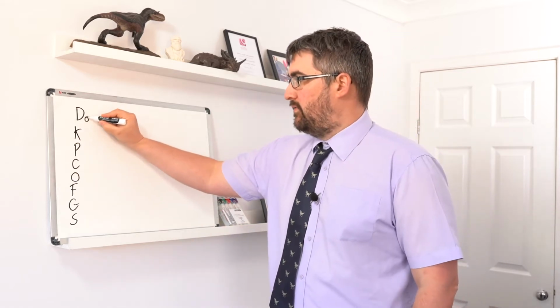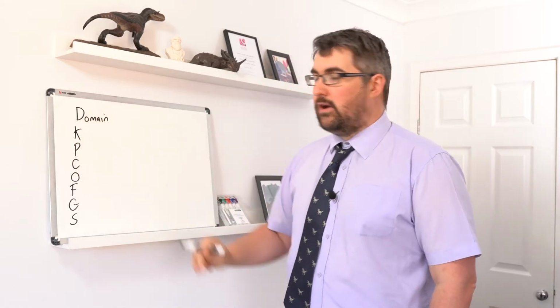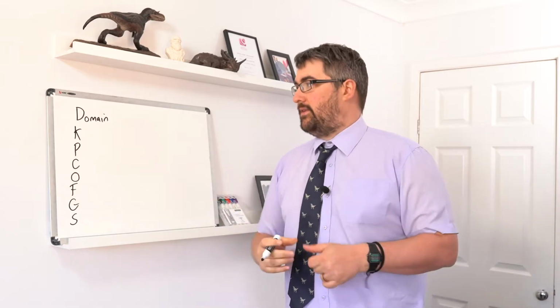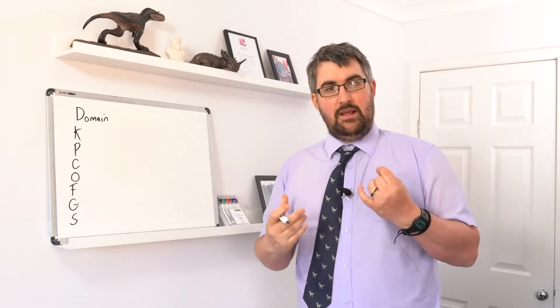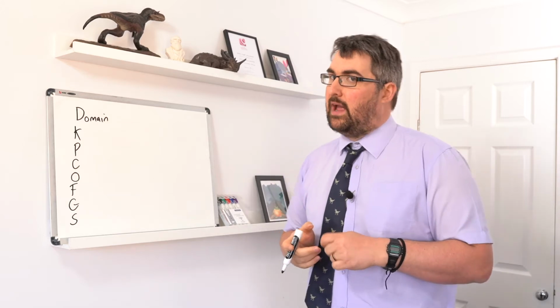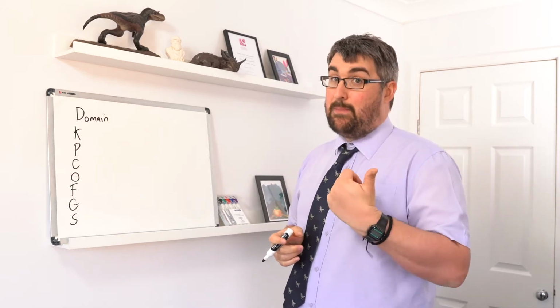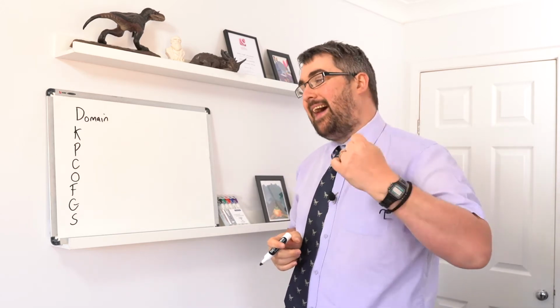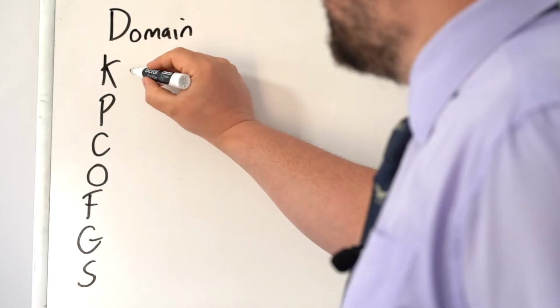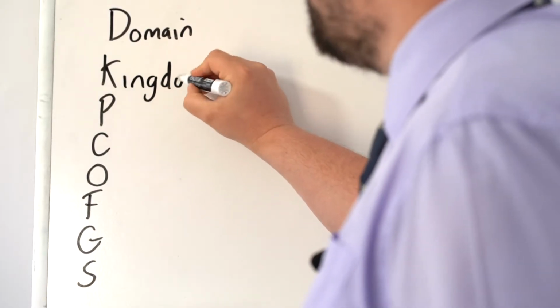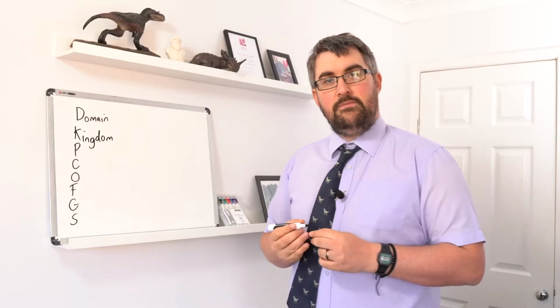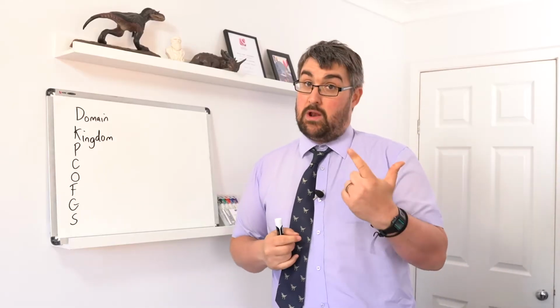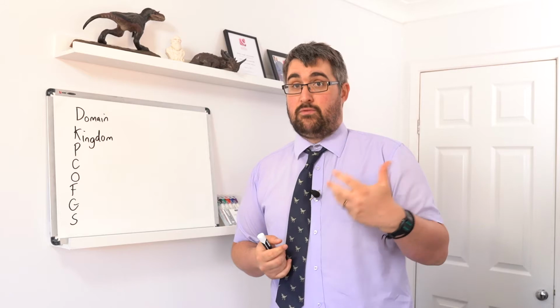Well, the first letter stands for the domain. This is the largest group there is in the classification system, and there are actually three main domains that we need to look at, and they are the prokaryotes, the bacteria, the archaea, and the eukaryotes. Then the next level down is kingdom. You need to be aware of the eukaryotic kingdoms. There are the animals, the plants, the fungi, and the protists, or the protozoa.